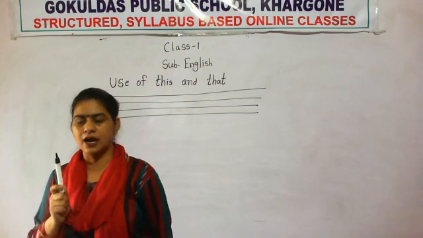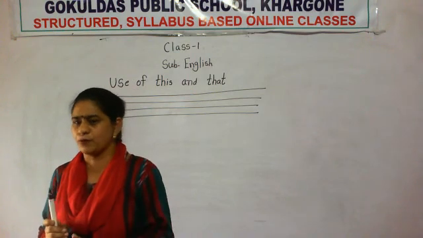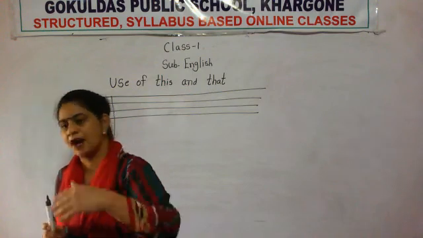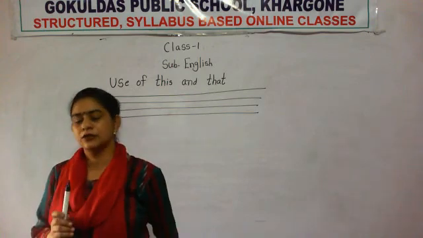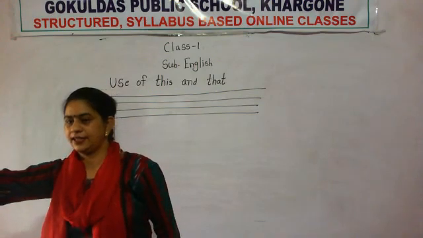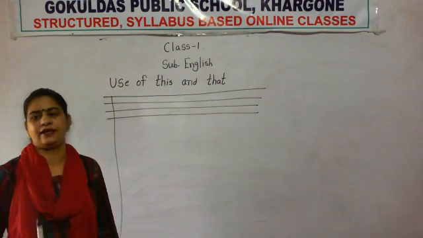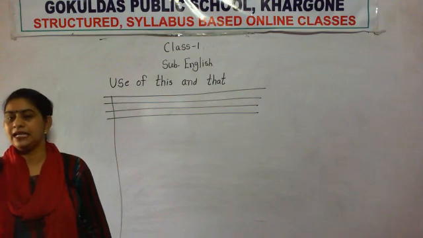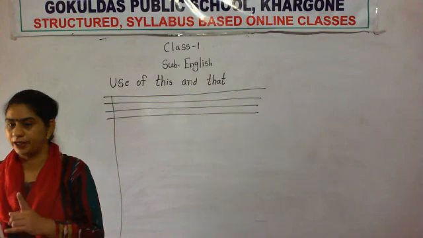If I am seeing any one object and it is far from me, far means dur, then at that time I will say that is a pen. If it is nearby me, this is a pen; if it is far from me, that is a pen. And the number of the object should be only 1.